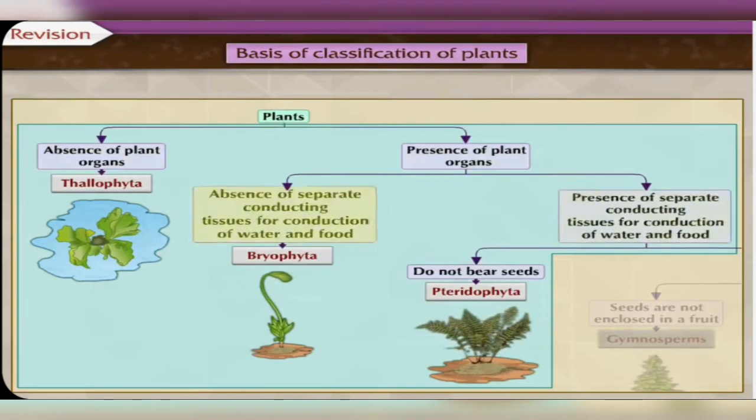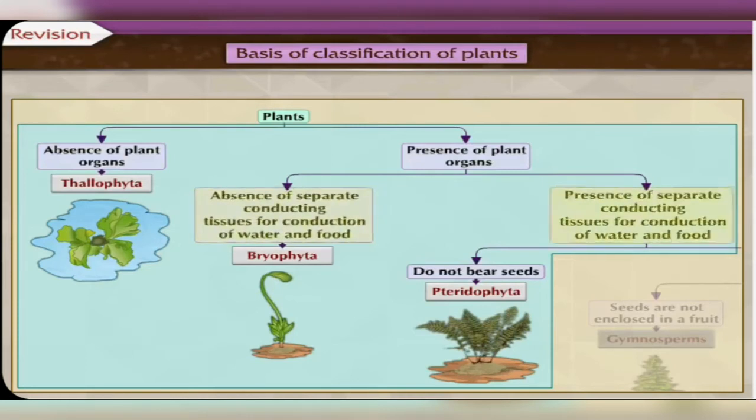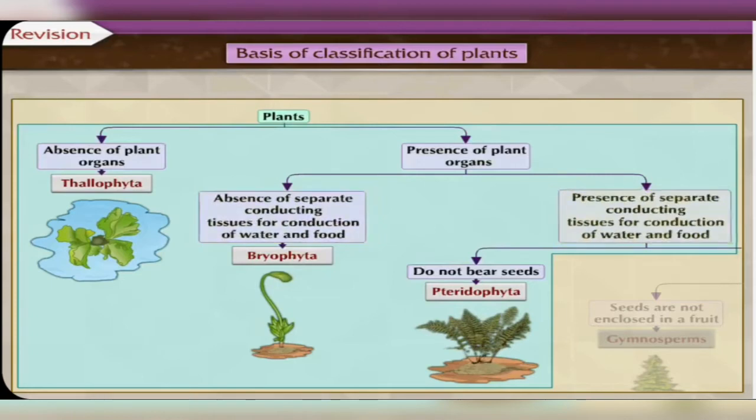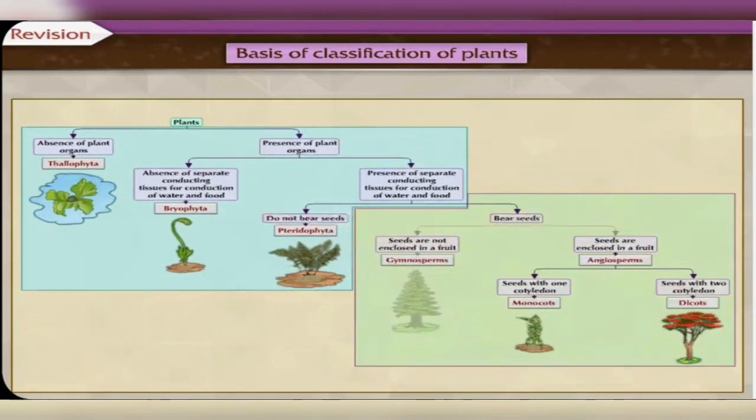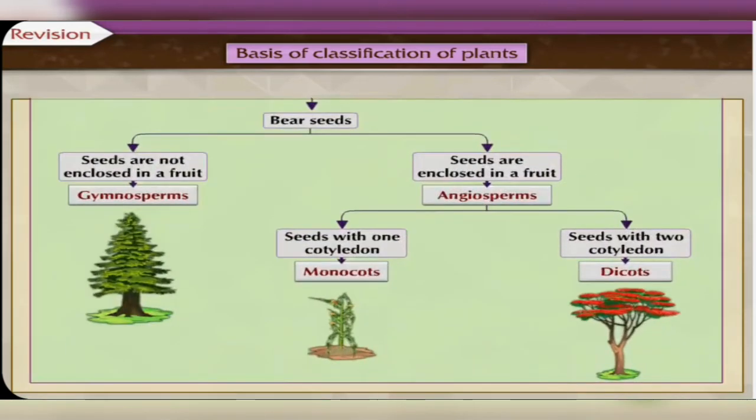The presence or absence of separate conducting tissues for conduction of water and food is the next consideration for classification. Do the plants bear seeds? If they do, then whether the seeds are enclosed in a fruit or not is also an important criterion for classification. Finally, plants are grouped depending upon the number of cotyledons in the seeds.